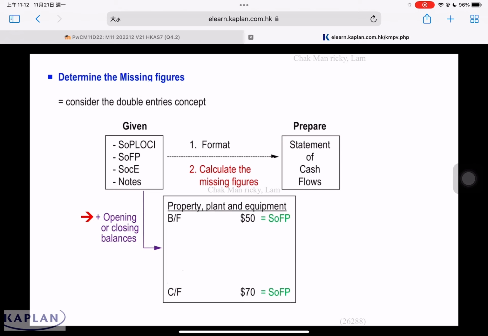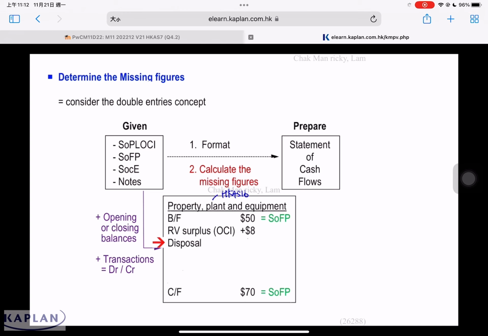One is the opening or closing balance. Take for example the opening balance for PP and the closing balance for PP. After that, they also give us some transactions during the year. For transactions during the year, you have to think about the debit and the credit. Which account is debited, which account is credited. Take for example PP. Normally for PP, you have to think about IAS 16. During the year, there's a revaluation surplus. The revaluation surplus will be part of OCI. The revaluation surplus will increase PP by 8. If it's a revaluation loss, you minus.